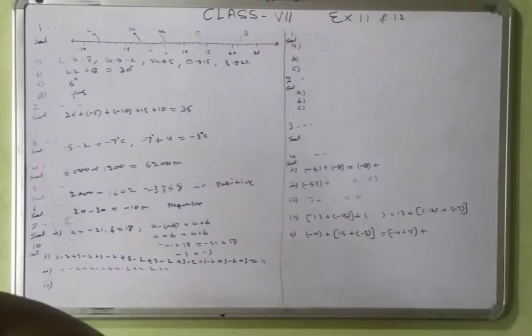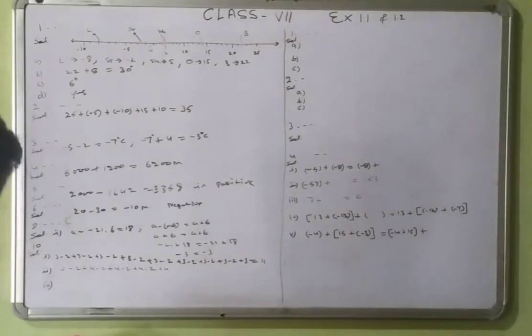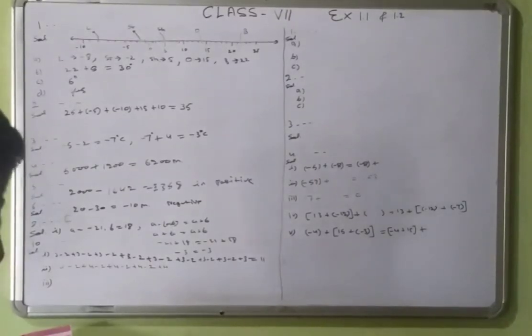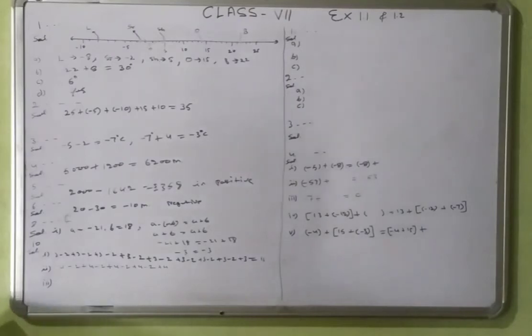And then the third part: if the number of steps moved down is represented by a negative integer and the number of steps moved up by a positive integer, represent his moves in the first and second parts by completing this. Okay, so B part is 4 minus 2 plus dash dash is equal to 8. In A, the sum minus 8 represents going down 8 steps. So what will the sum 8 in B represent? So that will be the A part.